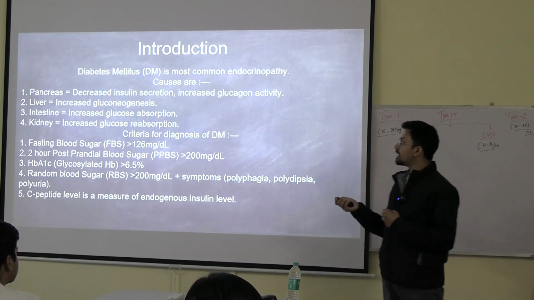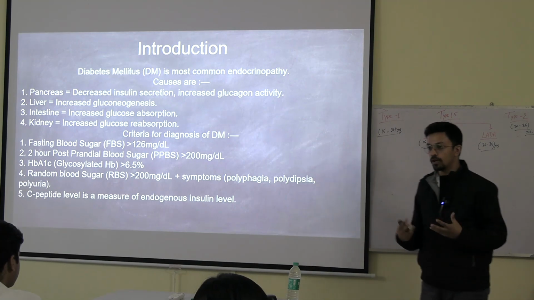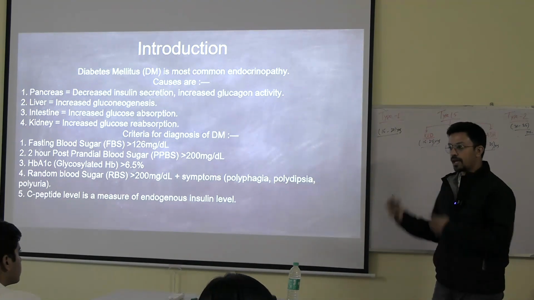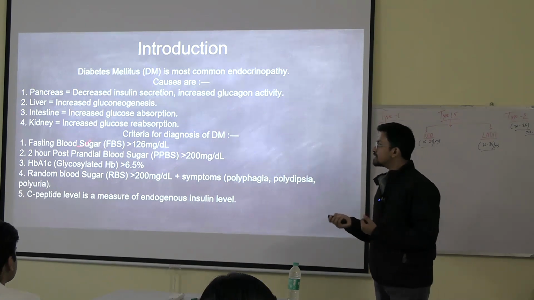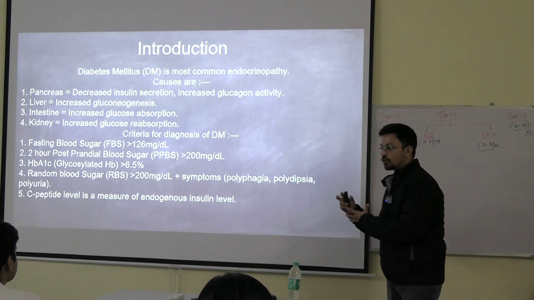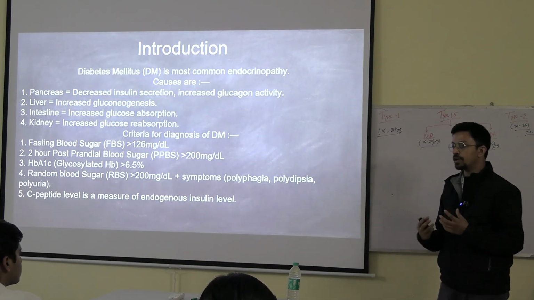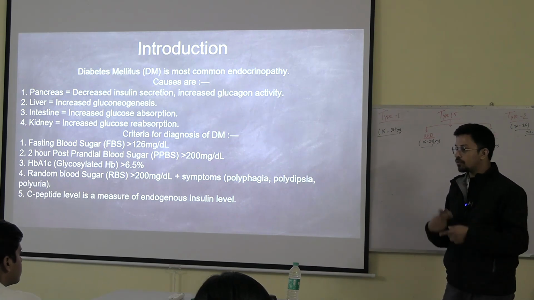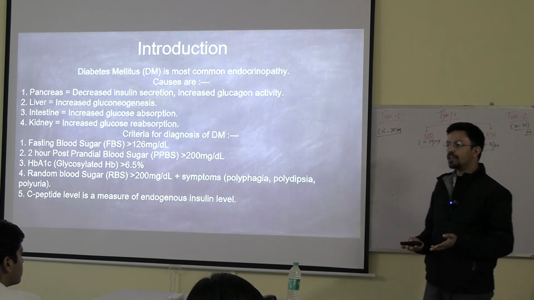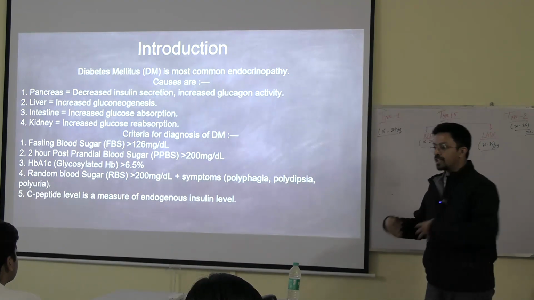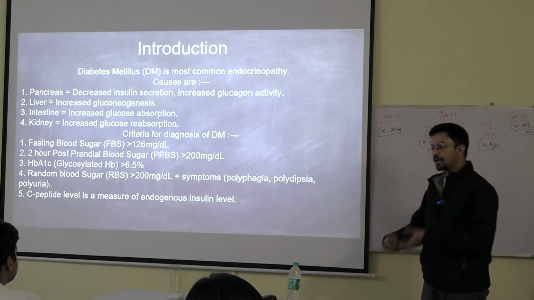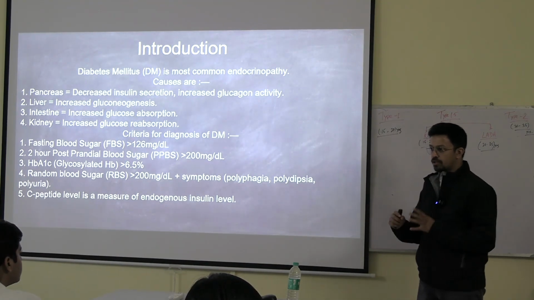Now what is happening in the intestine? These transporters are working more, and more glucose is absorbed. So that can also lead to diabetes mellitus. Now another one is the kidney. Whenever this glucose is absorbed from your intestine, it goes into the blood. This is circulating in the blood and blood is getting purified in the kidney. During the purification, some of the blood glucose will get reabsorbed and a little bit of it will come out, which is the normal range.